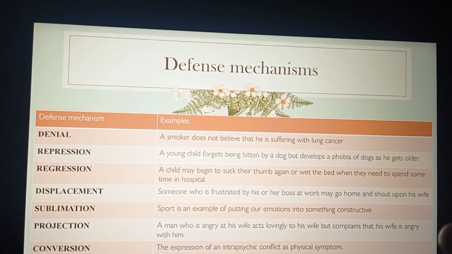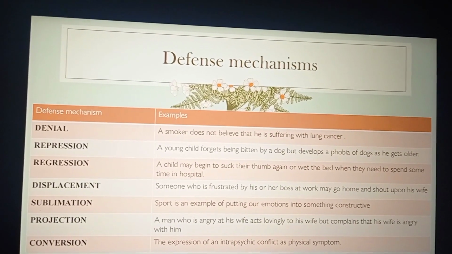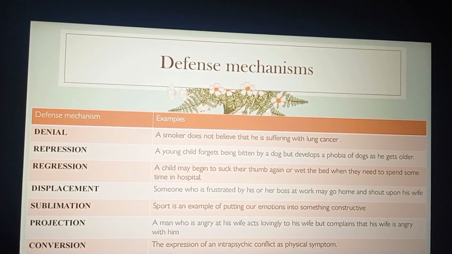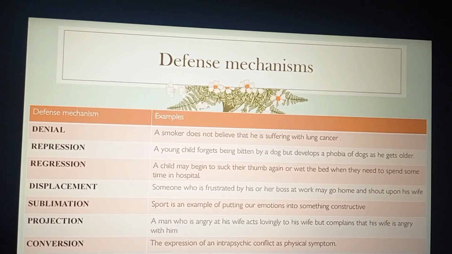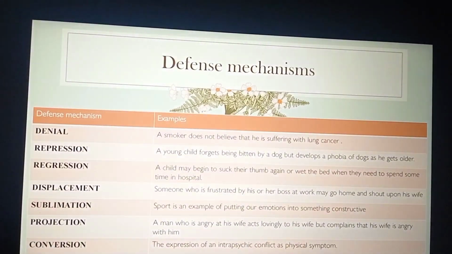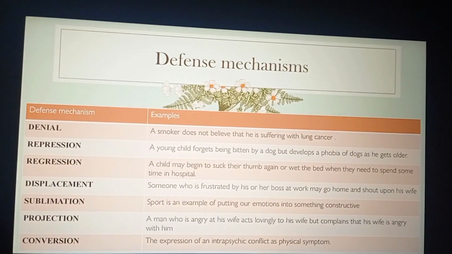As his age increases, the phobia of dog bites is still in his mind, right? That is a kind of ego defense mechanism.